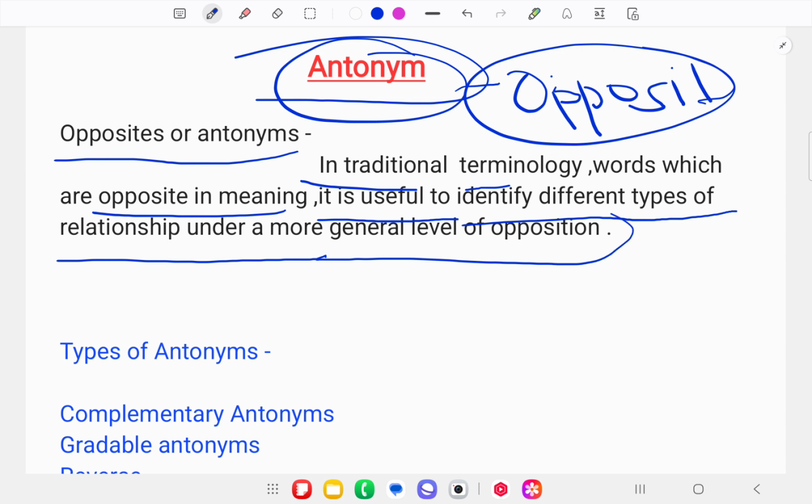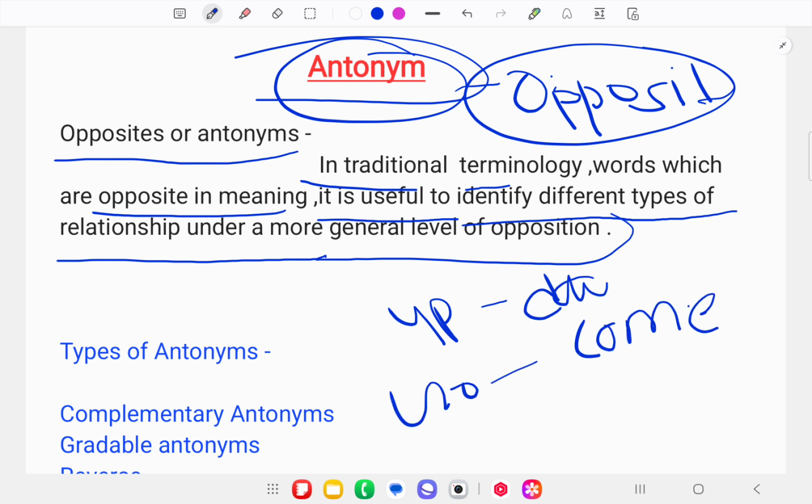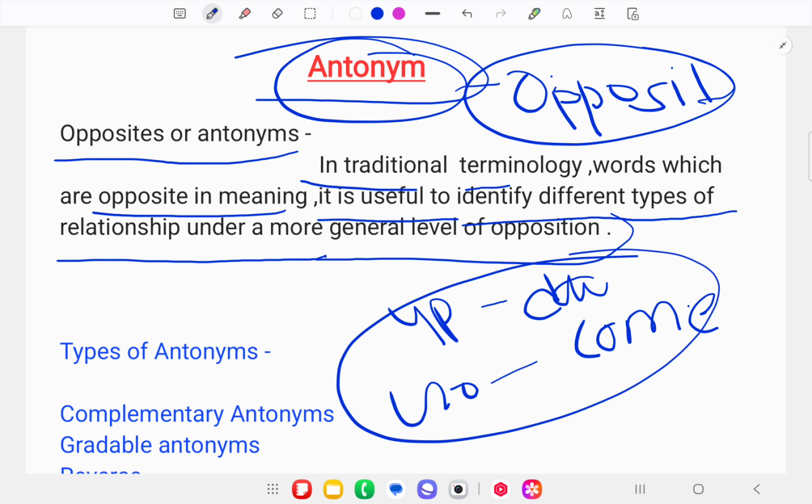In our basic grammar, whatever we have studied about antonyms, if there is any word and we make the opposite of that word, then we know that is the antonym. If I say up, then you say down. If I say go, then you say come. We only knew that this is antonymy. But when I talk about the deeper level, what antonymy is and what the types of antonymy are, then this will make you different.